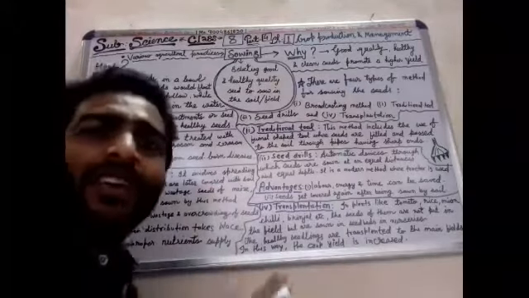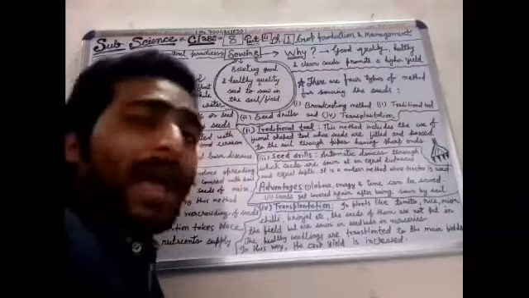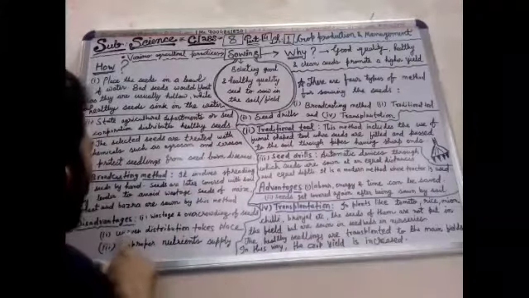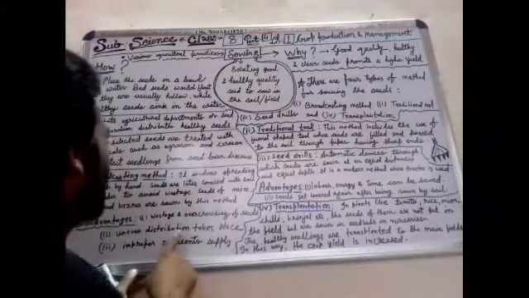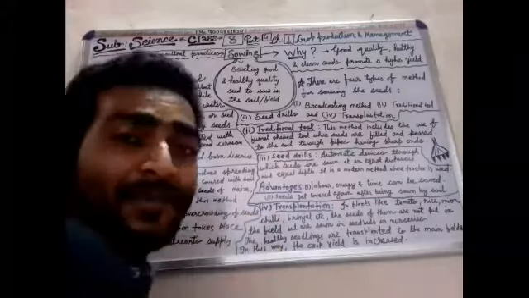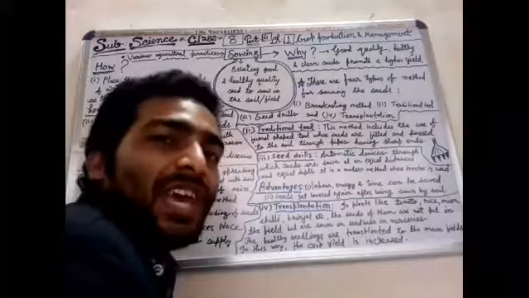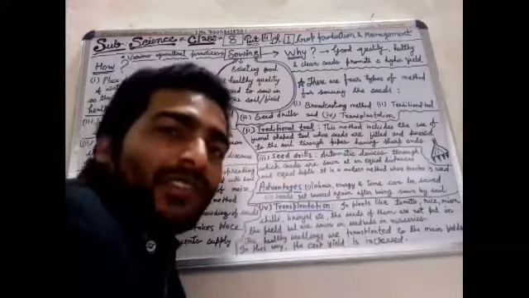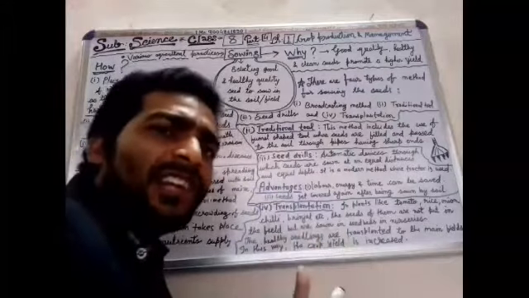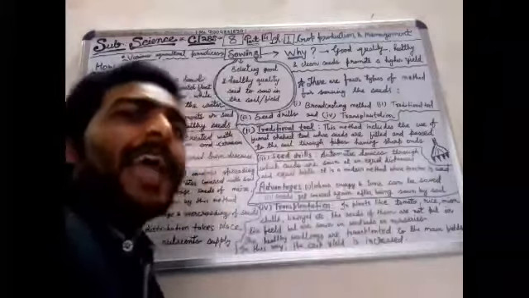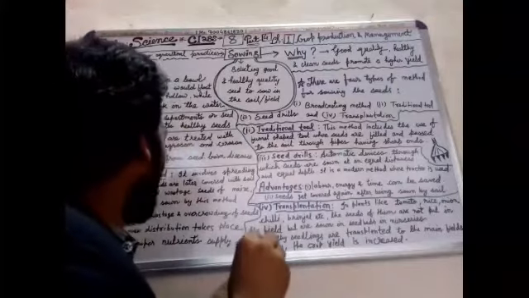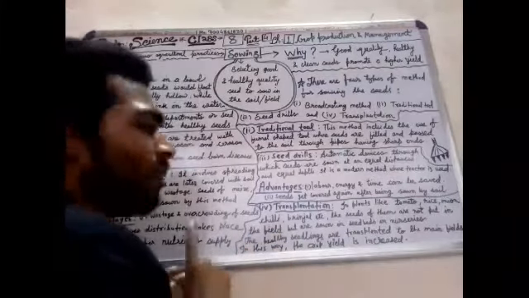In this method we can't supply the nutrients to all the seeds. So it is not a good method, and it is another disadvantage of the broadcasting method. Uneven distribution takes place, which means that if we sow by the broadcasting method, then we can't spread all the seeds at the proper distance, in the proper way. So it is not at an even distance and in an even order. So this is not a good method.